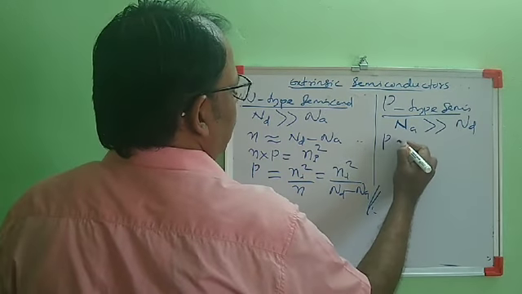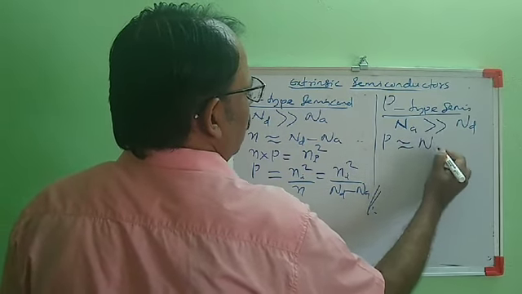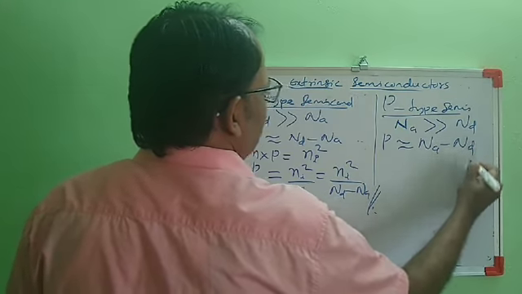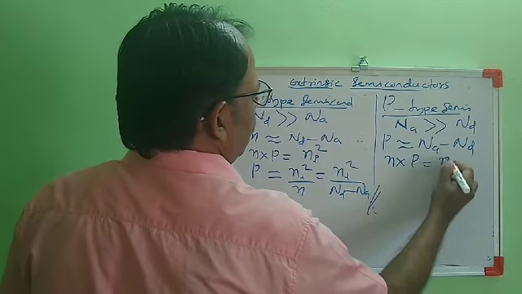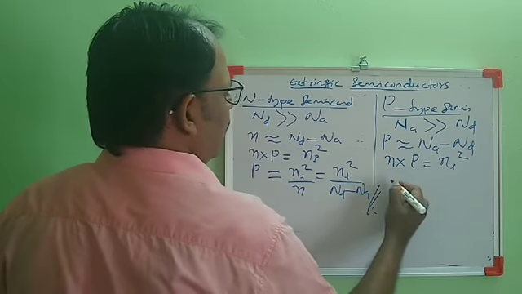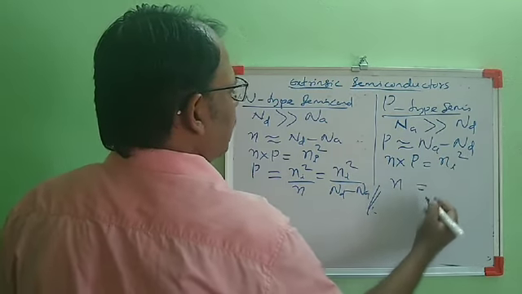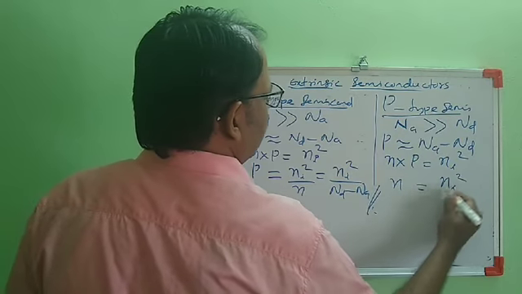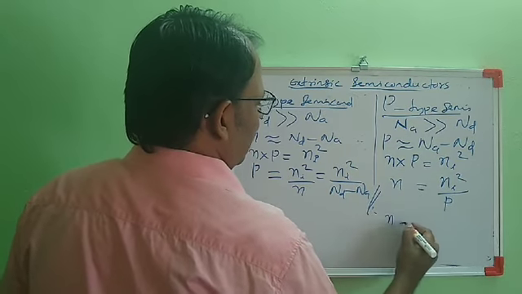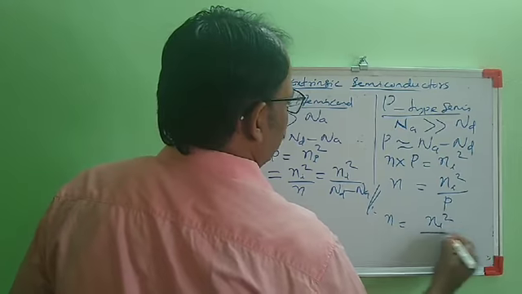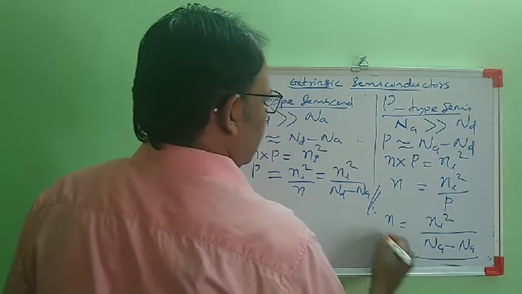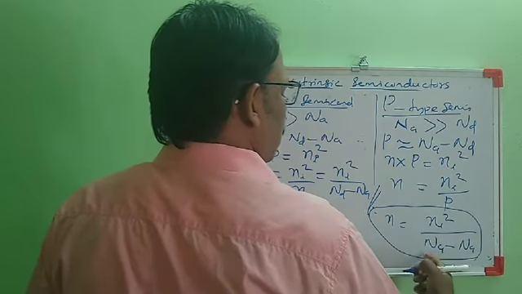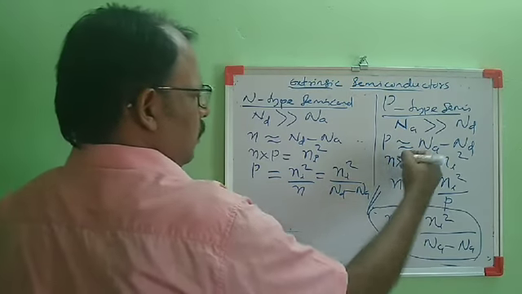So we can write the number density of holes approximately equal to Na minus Nd. According to the law of mass action, n into p equals ni squared. So we can write the number density of electrons in p-type material as ni squared by p, or n equals ni squared by Na minus Nd. This is the number density of electrons in p-type.